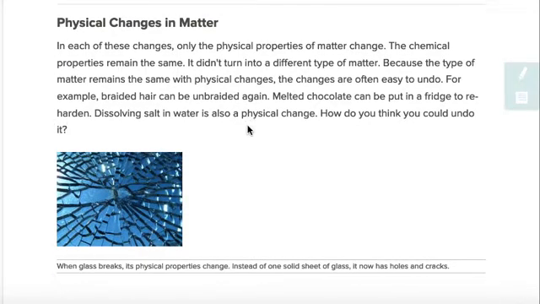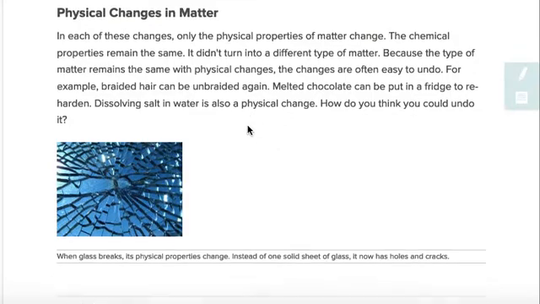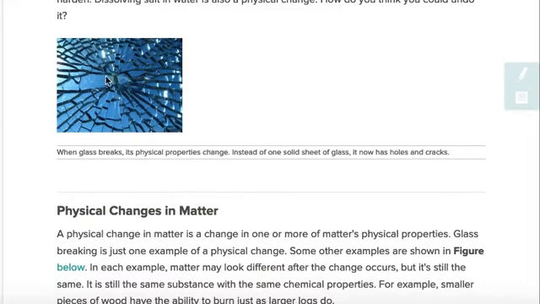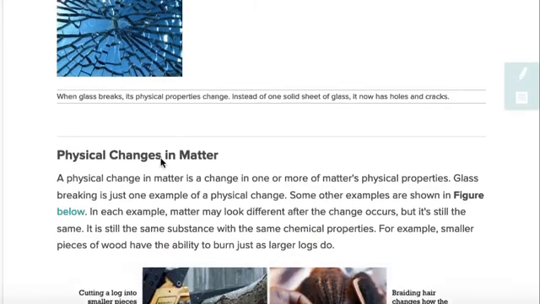Dissolving salt in water is also a physical change. How do you think you could undo it? Well, all you have to do is evaporate the water and the salt is left behind. Here's a picture of cracked glass. It shows that when glass breaks, its physical properties change. Instead of one solid sheet of glass, it now has holes and cracks.